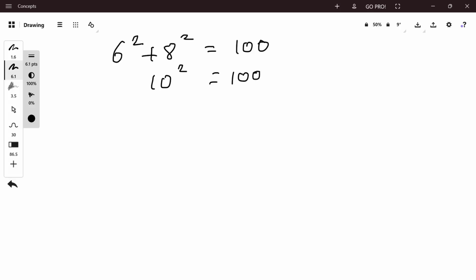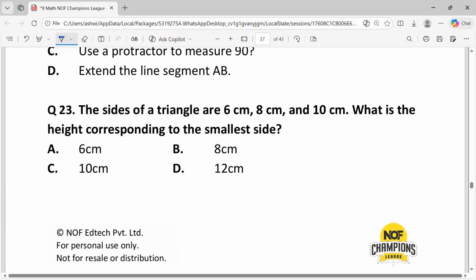So the triangle is a right angle triangle with hypotenuse as the side of 10 centimeter. The two shorter sides, 6 centimeter and 8 centimeter, are the base and height relative to each other. The smallest side is 6 centimeter. The height corresponding to this side is the other leg of the right angle triangle, which is 8 centimeter. So the answer is B, 8 centimeter.